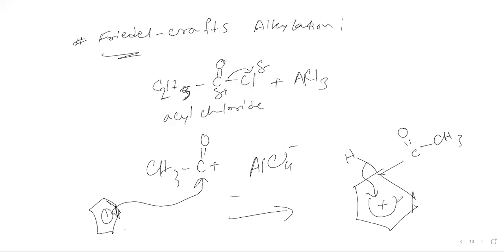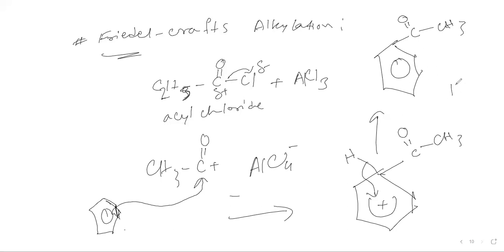The hydrogen is going to compensate for the missing pi bond by donating its bond and regenerating the pi bond, forming this structure. The benzene pi bond will be regenerated, and C double bond O and CH3 will be generated here.